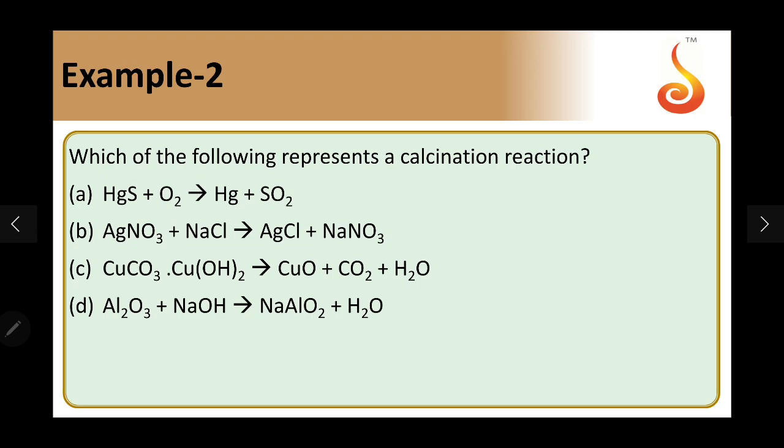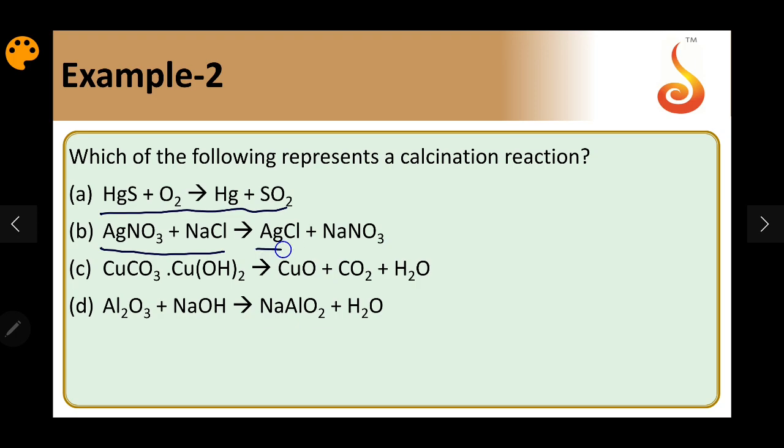Which of the following represents a calcination reaction? Just now we discussed that calcination is a process where we heat the ore in the absence of air. During calcination, generally carbonate ores are decomposed to oxide ores, and the moisture content is lost. All volatile impurities are also lost. The ore becomes more and more porous. In this option, HgS plus O2 gives Hg and SO2, it is a reduction process, so it does not happen in calcination.